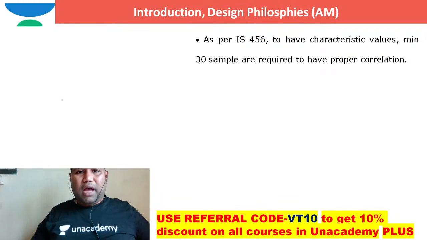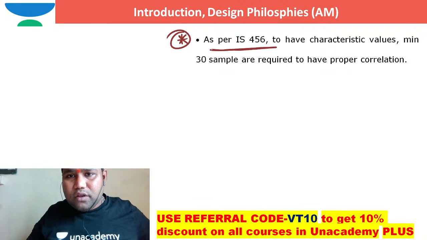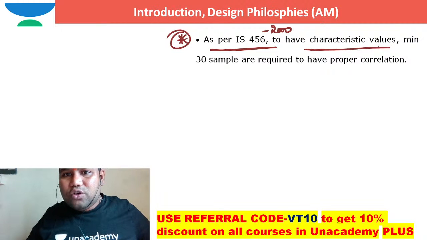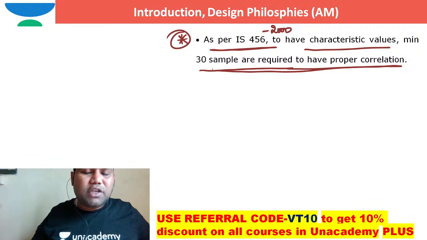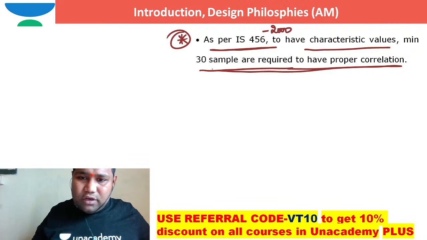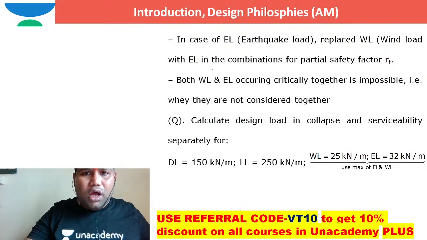Before I go to that, I just want to give as per IS 456 2000. Please let me read. As per IS 456 2000 code, to have characteristic values, minimum 30 samples are required to have proper correlation. So I need to observe minimum 30 observations to work out characteristic values. I just want to convey one more thing.